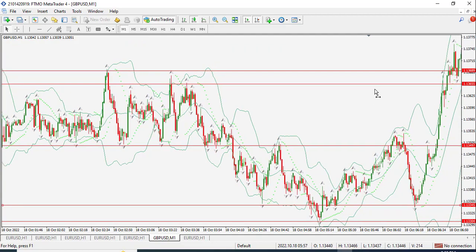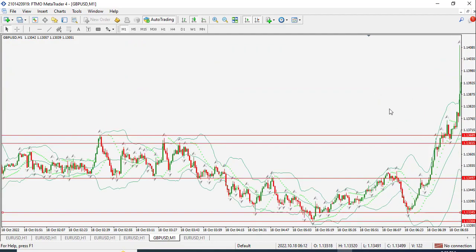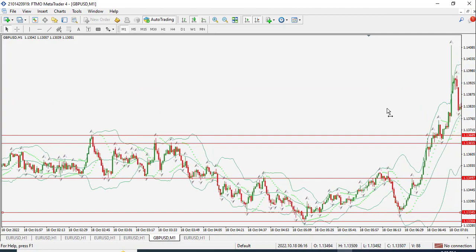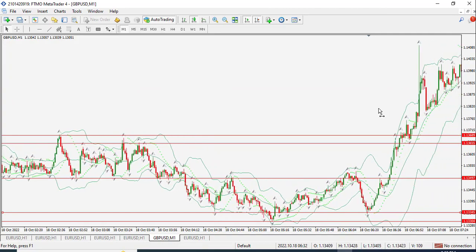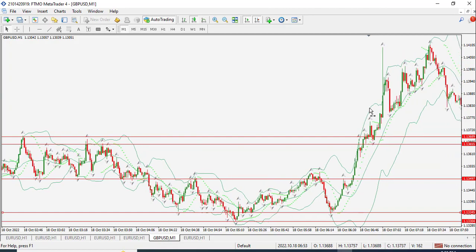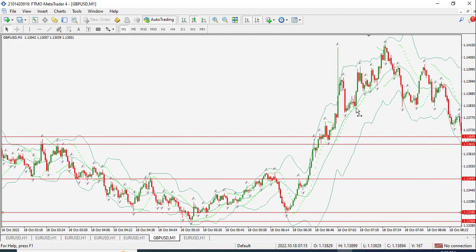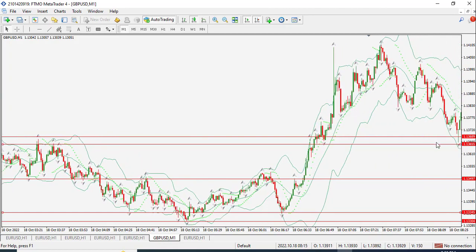Let's check this out, but it never held it. So we are expecting it to act as a support. Price is going upward. Yes, exactly, that happened. Price came back to the support and bounced back from the resistance.